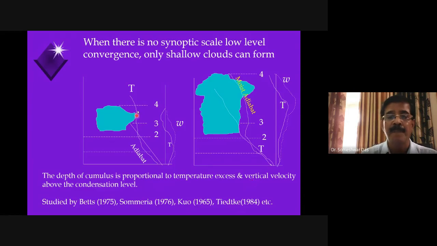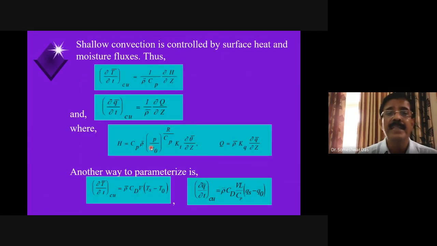So, because of the shallow cumulus parameterization, the accumulated temperature and moisture in the lower layers of the atmosphere are ventilated or transported upwards, and that model atmosphere becomes more elastic. Right? So let's see now how this shallow cumulus parameterization is done. Basically, it is done in two very simple ways.